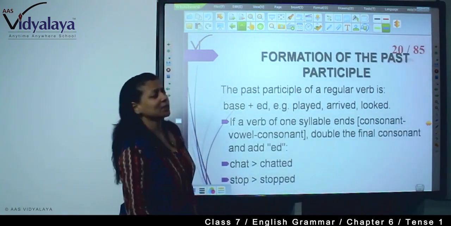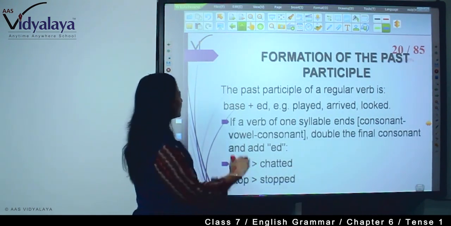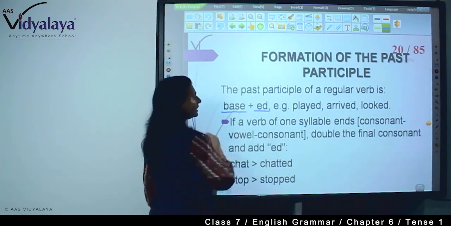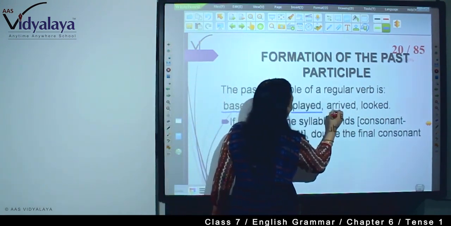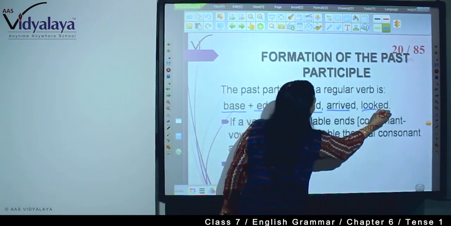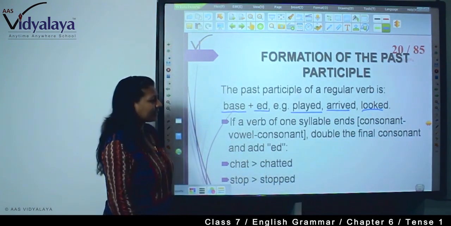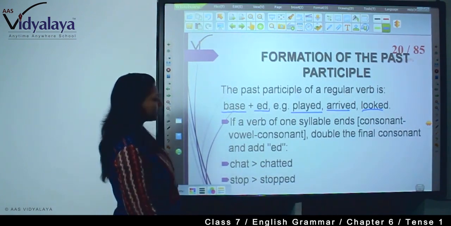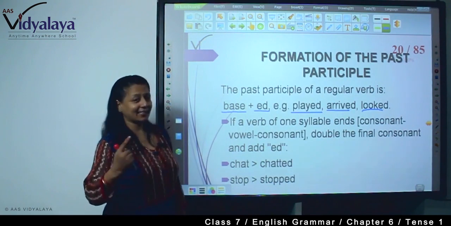Next, formation of the past participle. The past participle of a regular verb is base plus ed. For example, played, play plus ed, arrived, looked. If a verb of one syllable ends in consonant, vowel, consonant, double the final consonant and add ed.